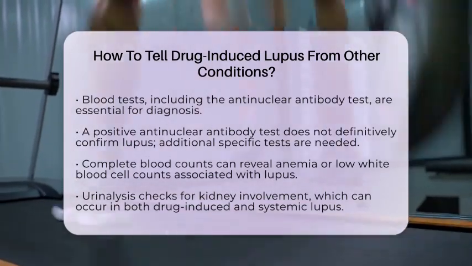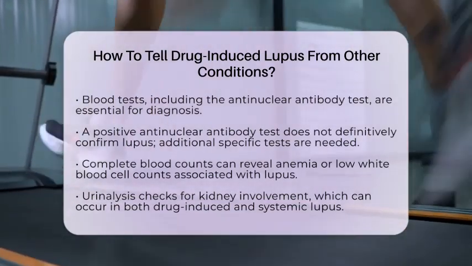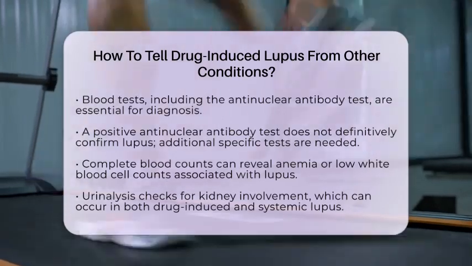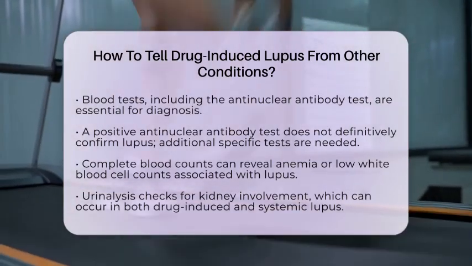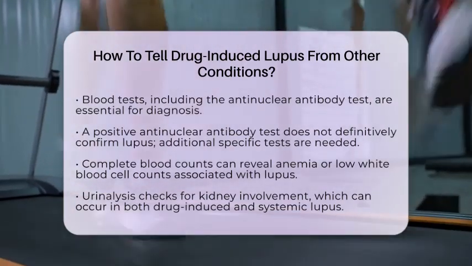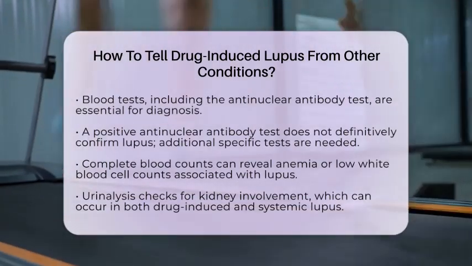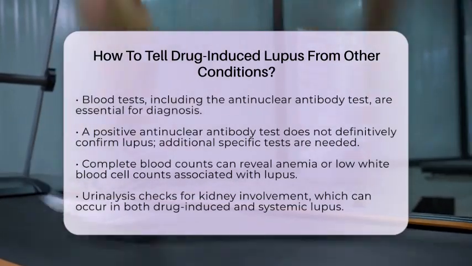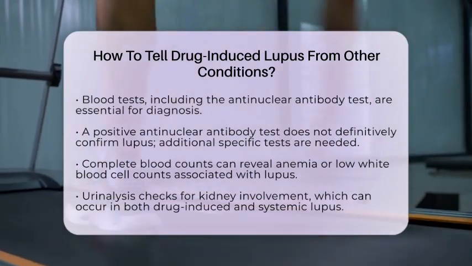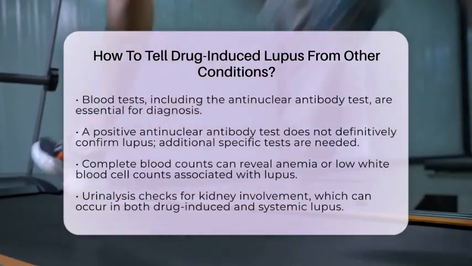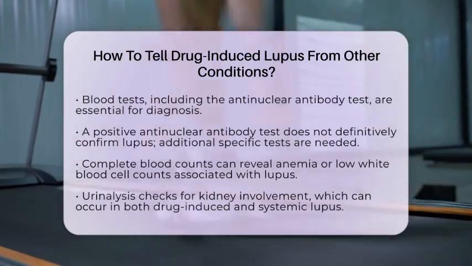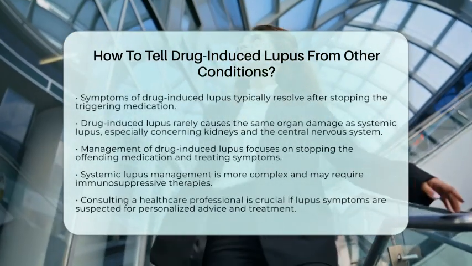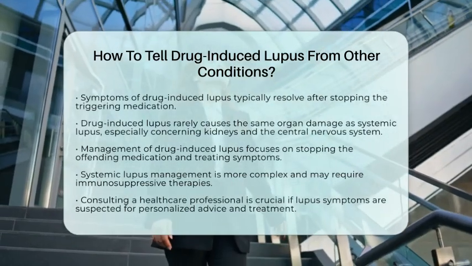One key difference with drug-induced lupus is that symptoms often resolve after stopping the offending medication. This is not always the case with systemic lupus, where symptoms can persist despite treatment. It is also important to note that drug-induced lupus typically does not involve the same level of organ damage seen in systemic lupus. For example, drug-induced lupus rarely affects the kidneys or central nervous system.